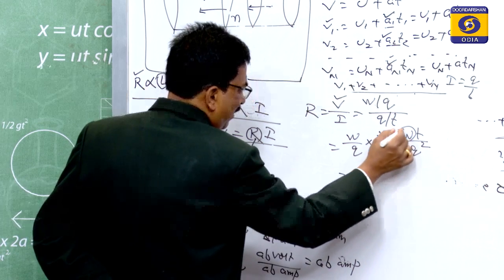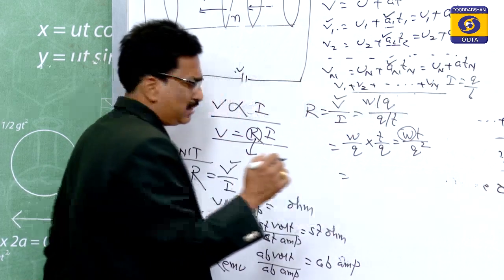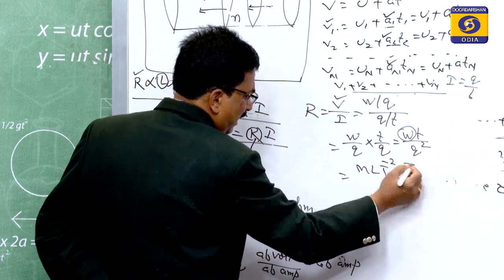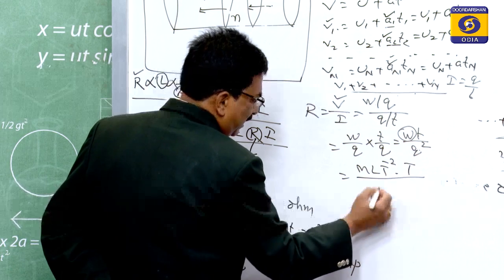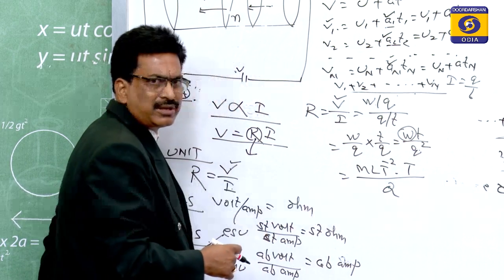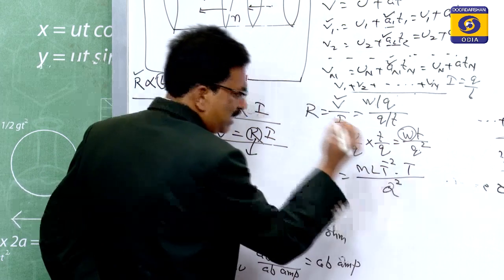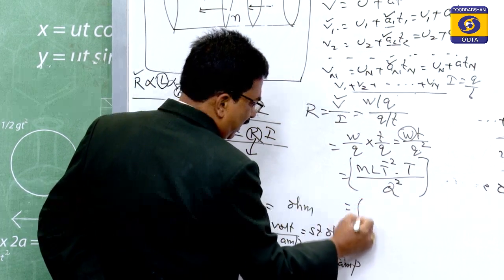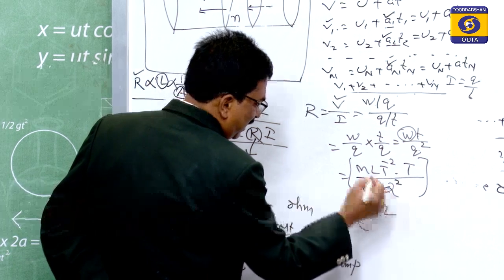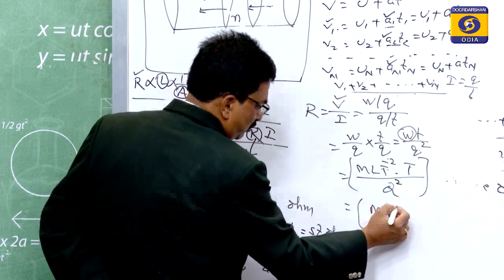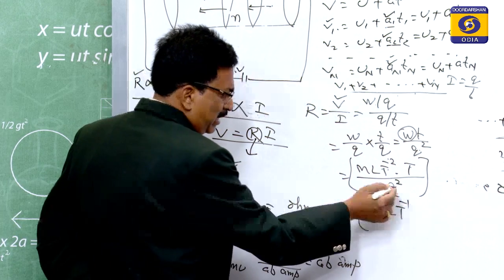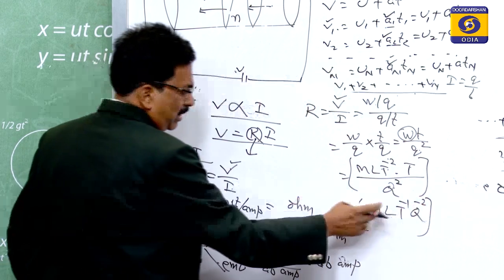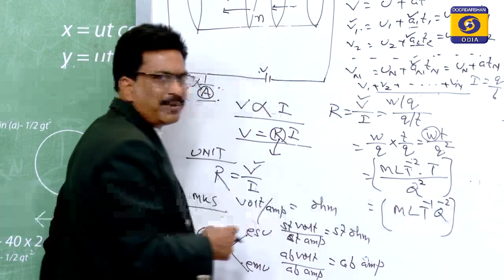So W is equal to the work dimension, which is ML²T⁻², where T is the time dimension, and the Q dimension is the capital Q. So small q squared means capital Q squared. When you put the dimension in a square bracket, you arrange first M, then L, then T to the power -2, with T to the power -1. This Q will go up, so that is equal to Q to the power -2. So ML T to the power -1, Q to the power -2.